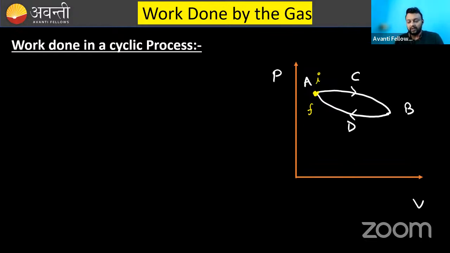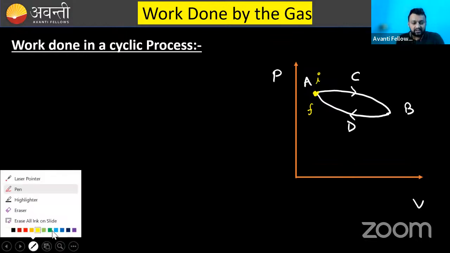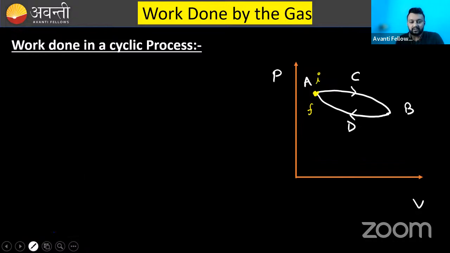Can you see that this complete process is formed of two processes? One is ACB and another is BDA. So what we will do is calculate the area of the two processes and then solve it.